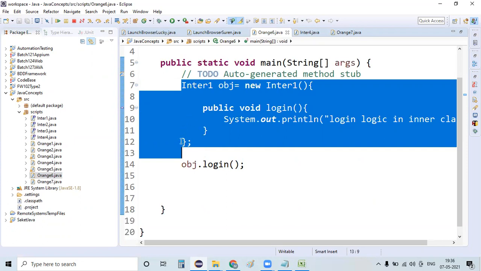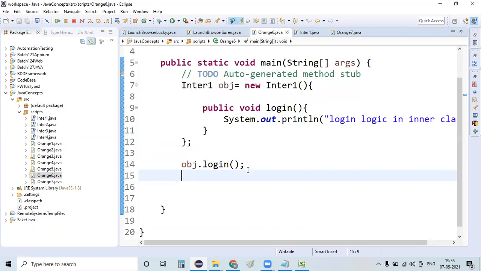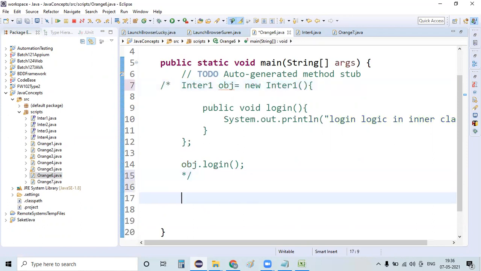This whole thing I can replace with a lambda expression. So whatever code I created earlier, I'm just commenting it out, and let us study this interface more. I know this interface contains only one method, which is an abstract method.